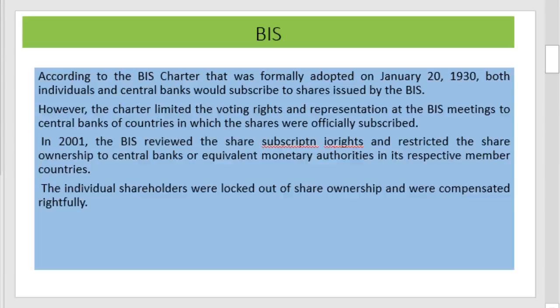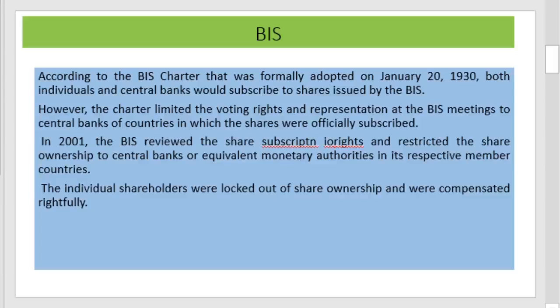As per the BIS charter that was formally adopted on January 20, 1930, both individuals and central banks could subscribe to shares issued by the BIS. However, the charter limited the voting right and representation at the BIS meeting to the central bank of the country in which the shares were officially subscribed. This means that earlier individuals were also allowed to subscribe to the shares of BIS, but voting rights and meeting representation were given to the central bank only.